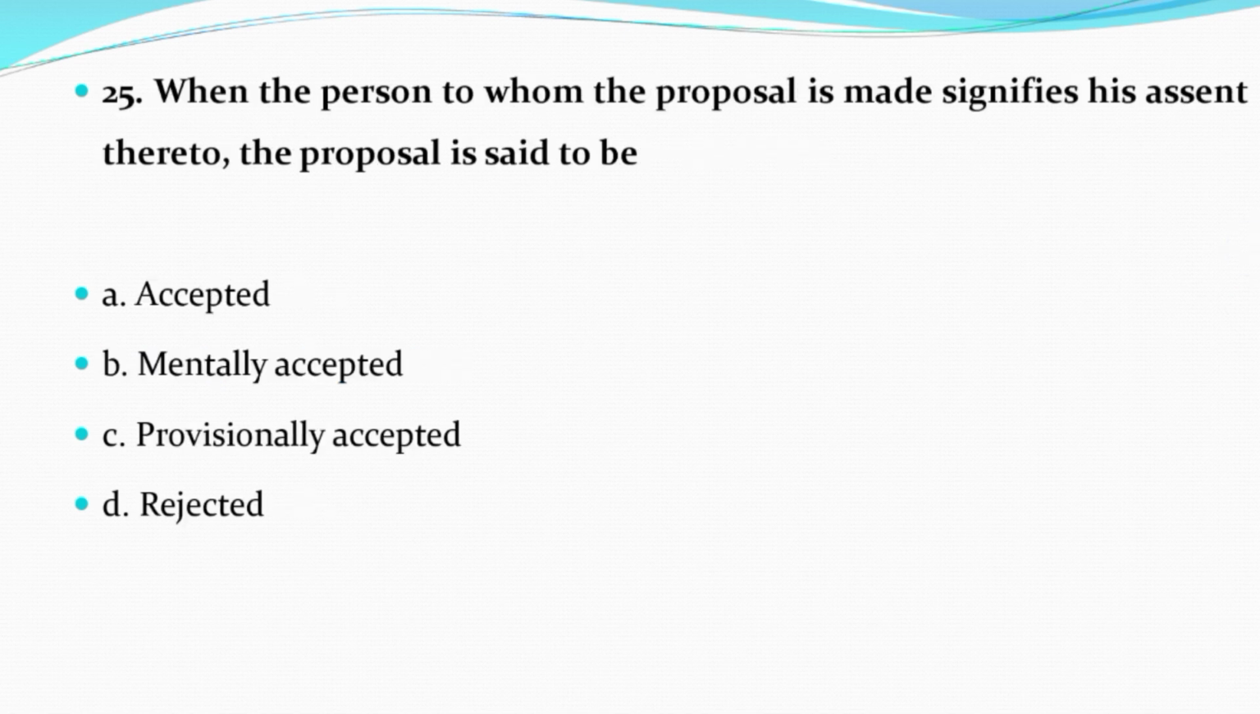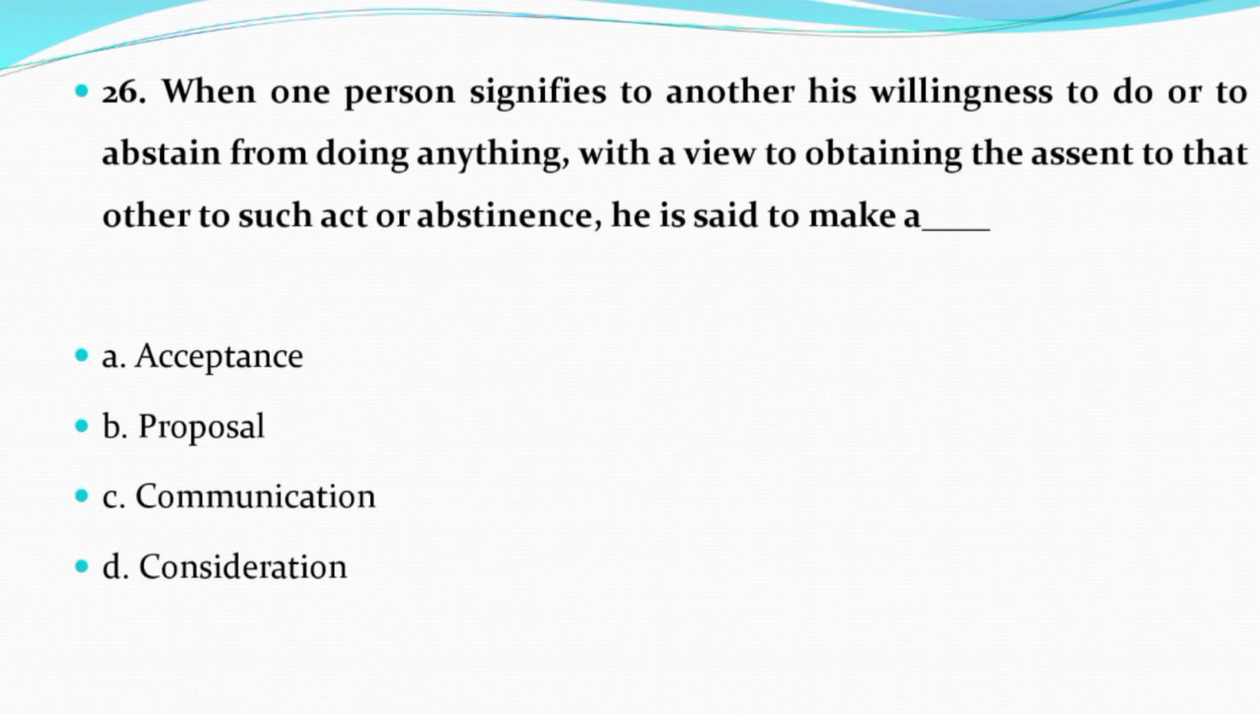Now question number 25. When the person to whom the proposal is made signifies his assent thereto, the proposal is said to be option A, accepted. Option B, mentally accepted. Option C, provisionally accepted. Option D, rejected. And the correct answer is option A, that is accepted. Now question number 26.